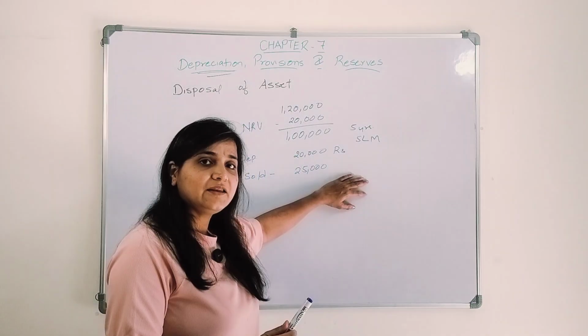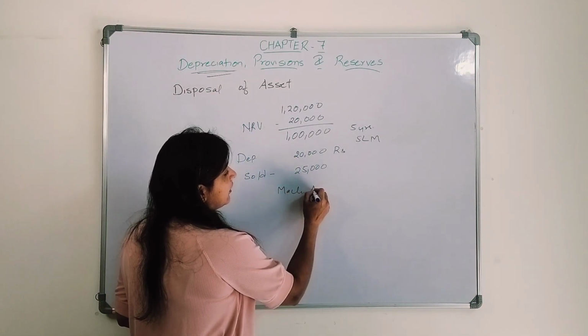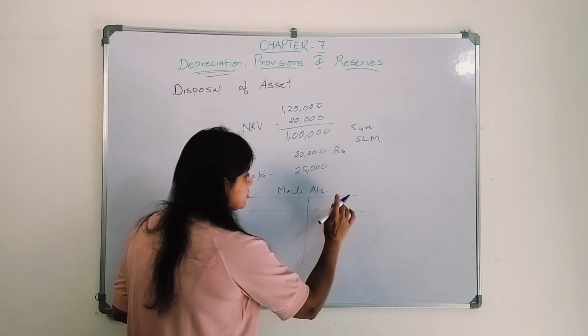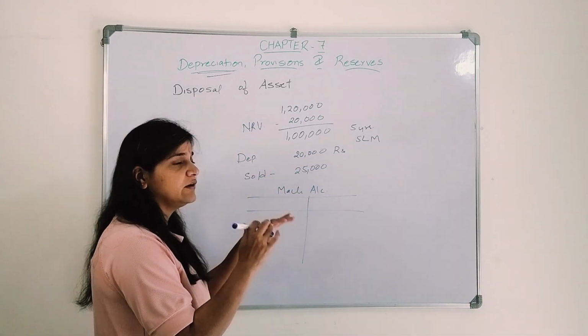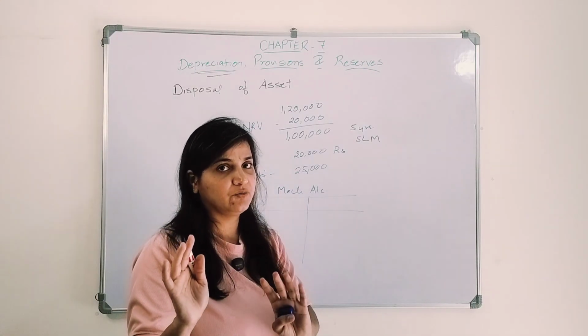Now what do I need to make? I need to make my machinery account. In the machinery account, I will show my machinery at what price. For 4 years I have used that machinery, and at the end of the 5th year I am going to sell it.